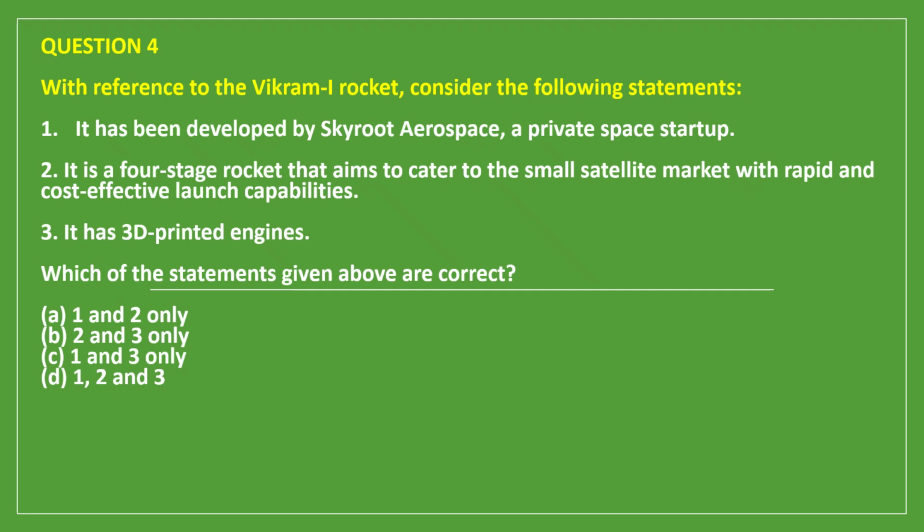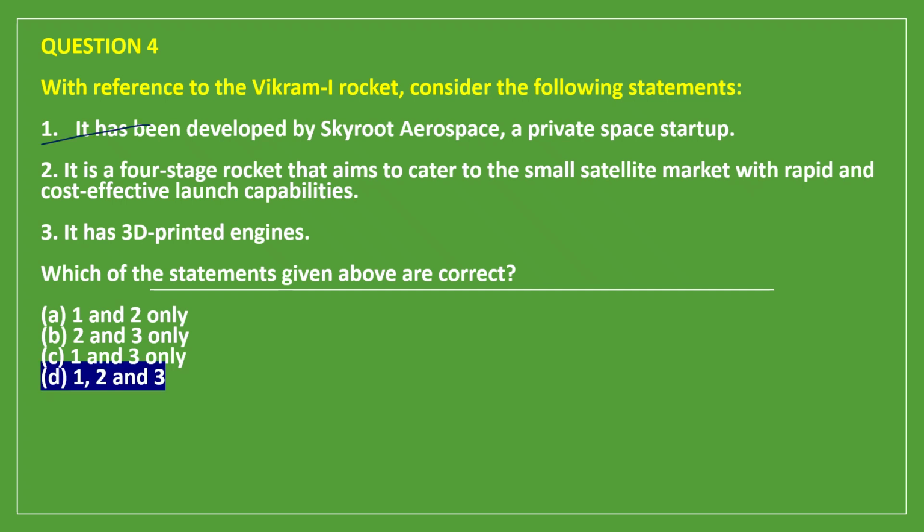Question number 4. With reference to the Vikram 1 rocket, consider the following statements. 1. It has been developed by Skyroot Aerospace, a private space startup. 2. It is a 4-stage rocket that aims to cater to the small satellite market with rapid and cost-effective launch capabilities. 3. It has 3D printed engines. So the correct answer for this question is D, that is all the statements are correct.